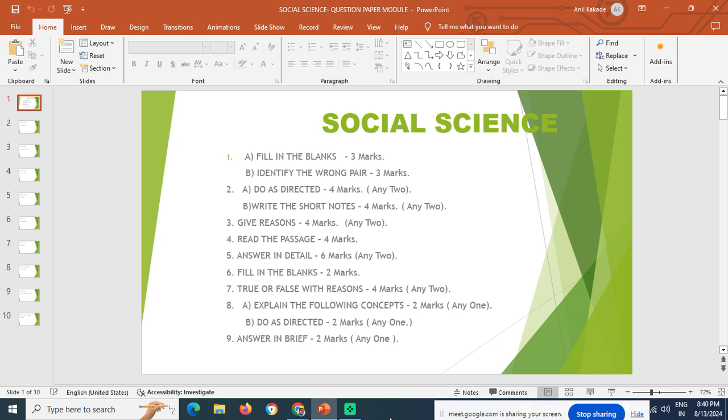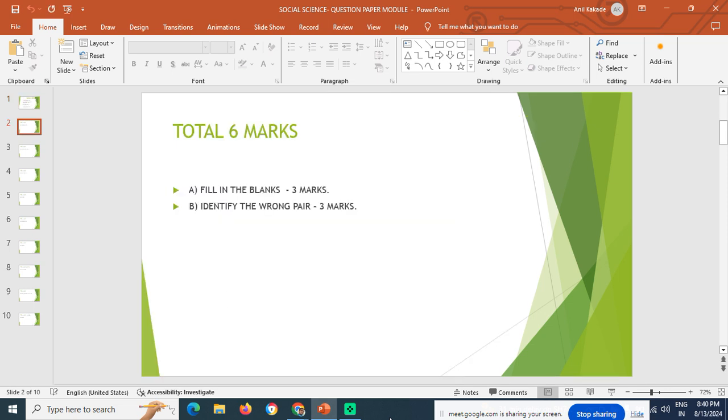Now let's move to first B, which is identify the wrong pair in every set. Here you are not supposed to write the whole question. Only write the pair. Each pair carries 1 mark, which is equal to 3 marks. For example, the first pair is Kutiyattam, Sanskrit theatre, Kerala; Raman, dance form in West Bengal; Ram Leela, traditional performance of the Ramayana in Uttar Pradesh.